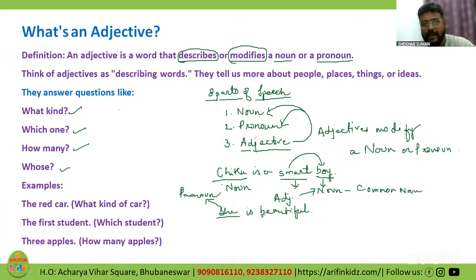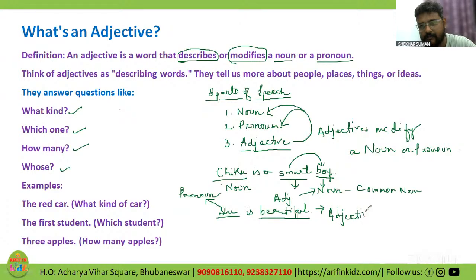And the word beautiful over here is giving me extra information about she. Who is that? That she is tall, short, fat, thin, slim. So I am trying to highlight over here the quality of she, which is beautiful. So beautiful is giving me the extra information about she in this sentence. So this is again going to be an adjective.